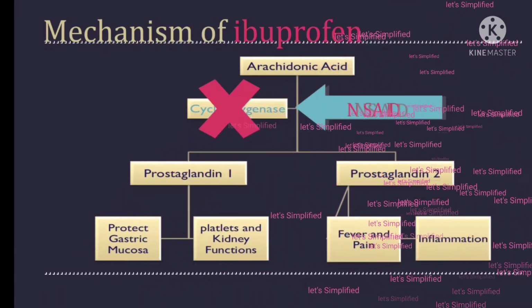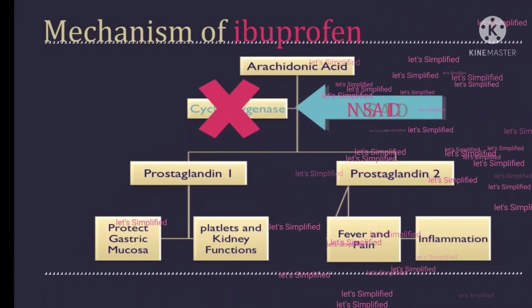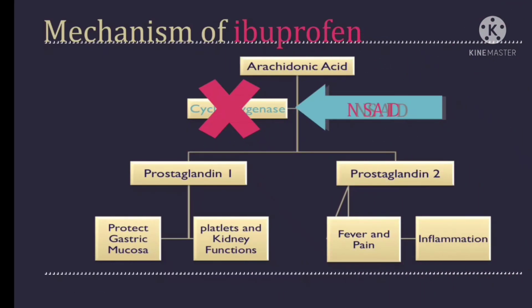NSAIDs act on the COX pathway, so ultimately arachidonic acid is not converted into prostaglandin 1 and 2. As you can see in the picture, prostaglandin 1 is essential to protect the gastric mucosa, platelets and kidney functions, while prostaglandin 2 has major functions in fever, pain and inflammation.